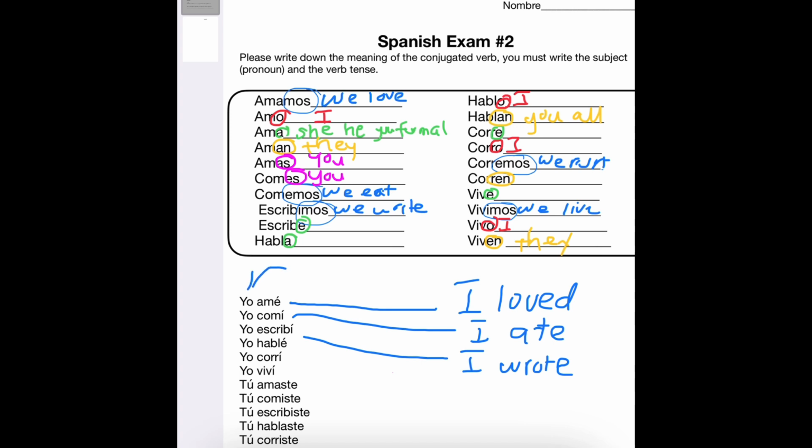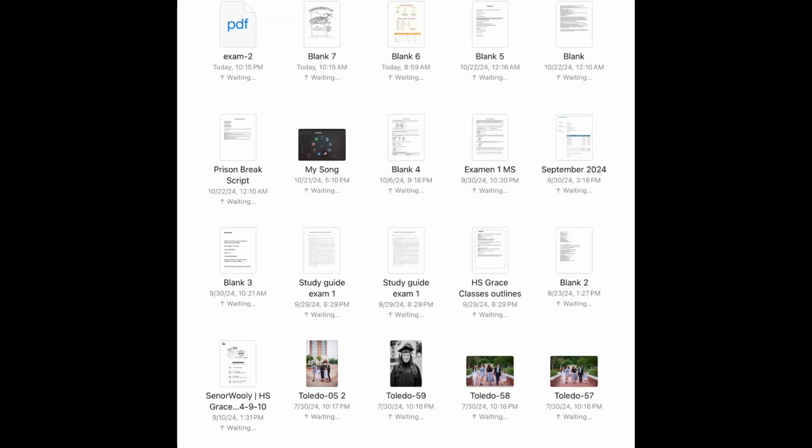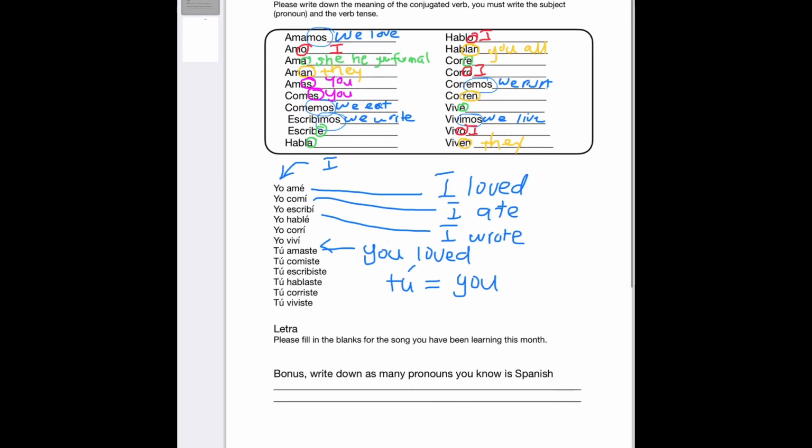So you're going to pay attention to like yo. If it says yo, it's going to mean I. All right? That's going to help you so much. And if it has tú, it's going to mean you. And all you have to do is pay attention to the stem of the verb so that you understand what they're talking about. If it's amar, comer, escribir, hablar, o correr, or vivir. All right? Okay, so that's the second part.